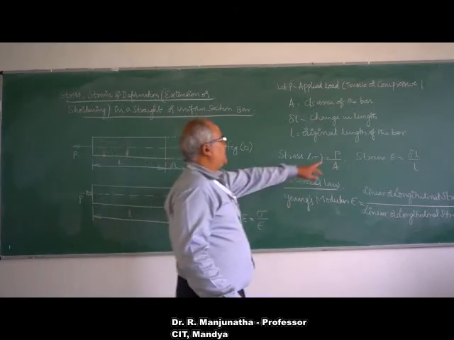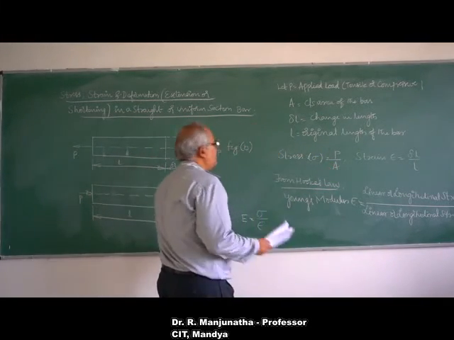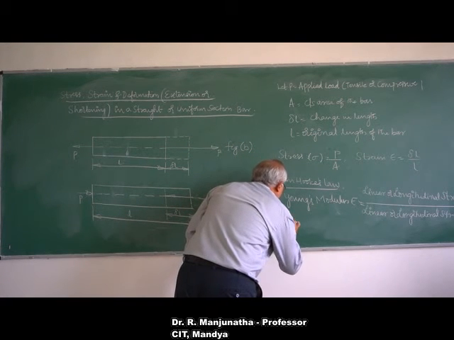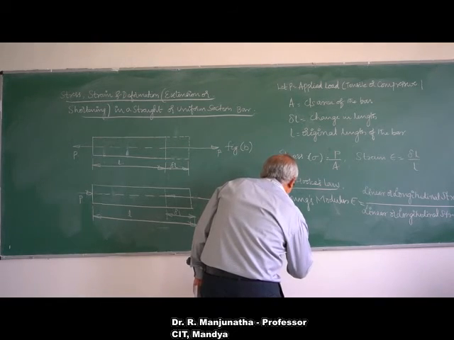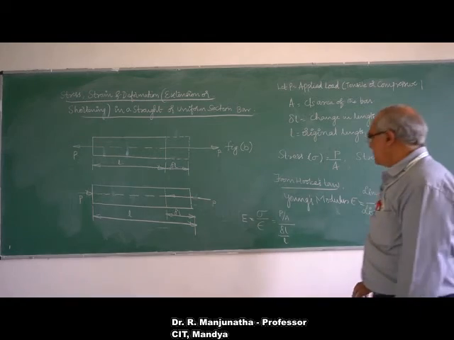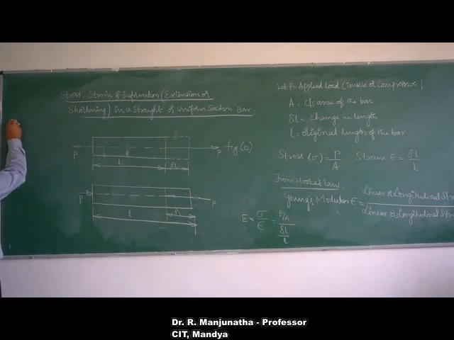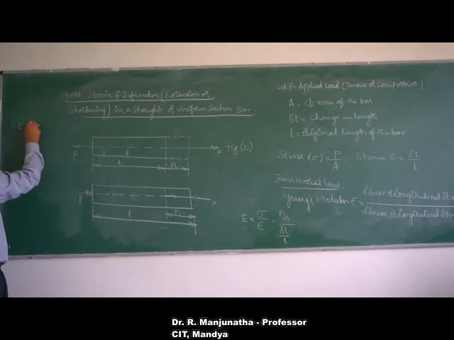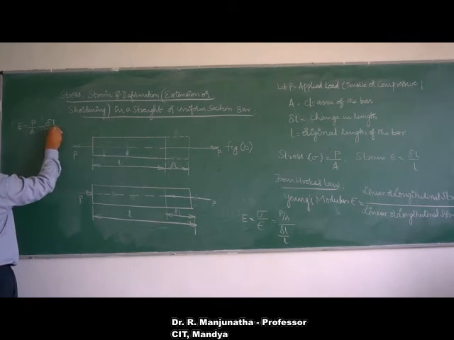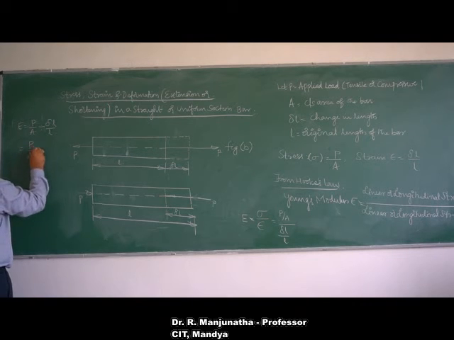According to the definition, the stress is the load divided by the original cross-sectional area, which is P by A, and strain is the change in length divided by the original length of the member, which is delta L by L. Therefore, E is equal to P by A into L by delta L. We are cross multiplying these two, so one more step: E equals P by A divided by delta L by L, which equals P by A multiplied by L over delta L, since L goes to the top and delta L comes to the bottom, which equals E.